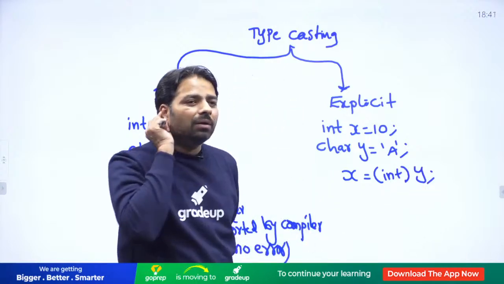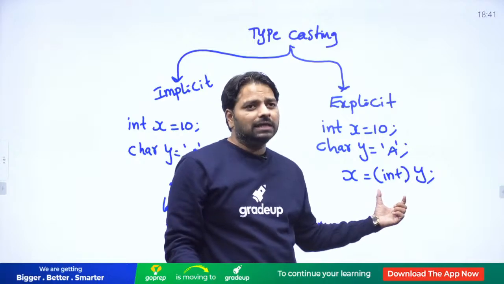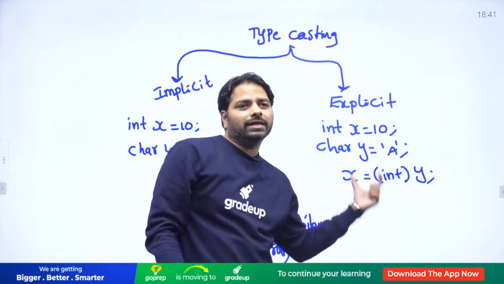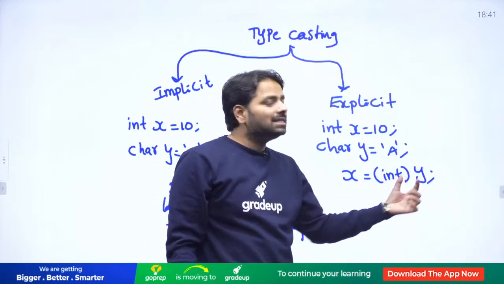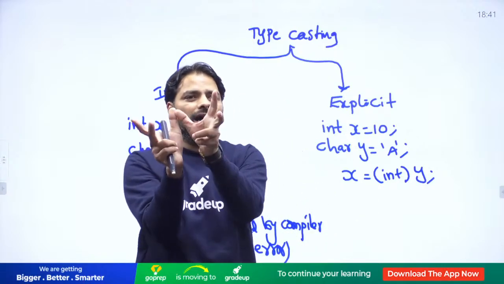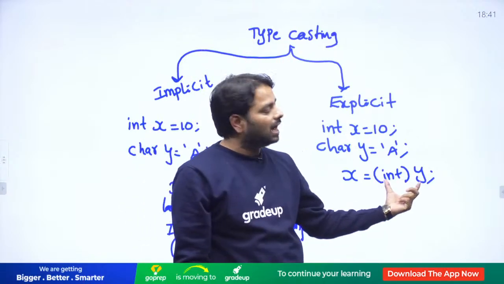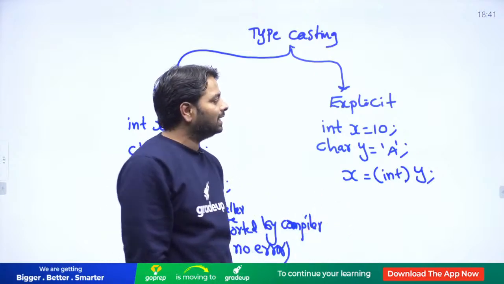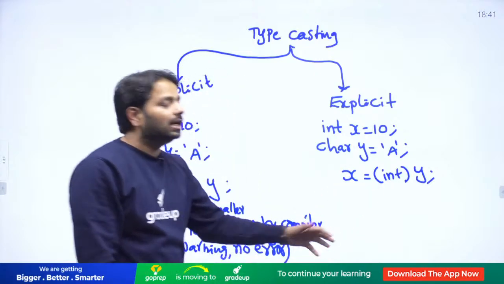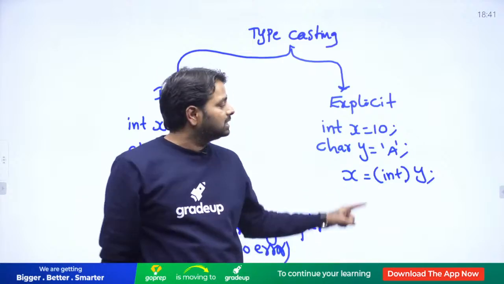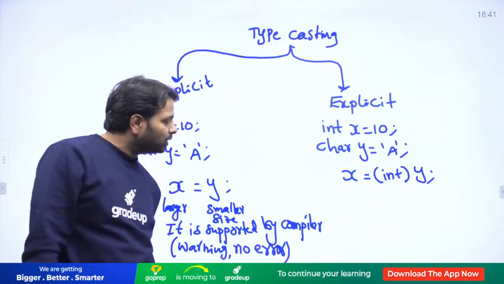The y is actually 1 byte. It is upgraded to integer size and stored in x. Everybody agree? Now y is actually a smaller size. We are promoting to the integer size and storing into x. This is called explicit. And here there is no warning and no error. Both are supported at runtime.